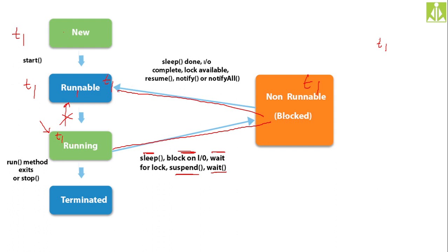Now once again, after receiving the input, till the input entry has been done, the thread has to wait, isn't it? It can't go from running state to runnable state. It has to go and wait in the blocked state. Once the input entry action has been performed, there is no more need to wait. So the thread can go directly into the runnable state, and now the thread can come and wait for T1.